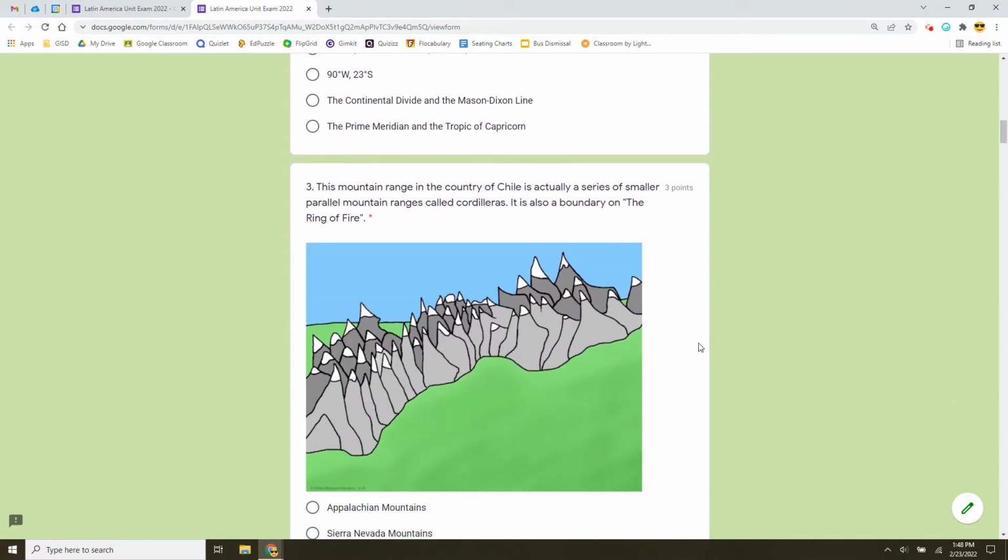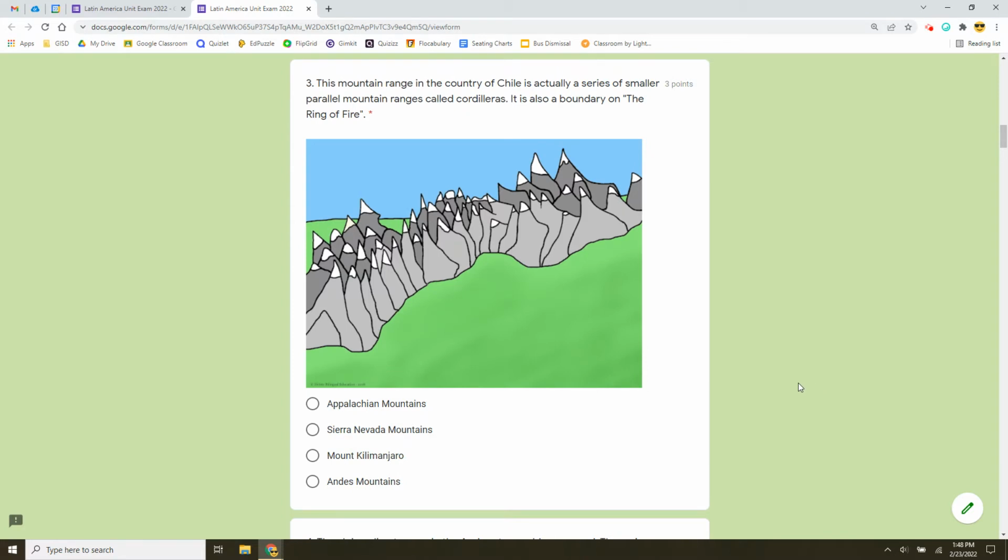Number three, this mountain range in the country of Chile is actually a series of smaller parallel mountain ranges called cordilleras. It is also a boundary on the Ring of Fire. Are these the Appalachian Mountains, the Sierra Nevada Mountains, Mount Kilimanjaro, or the Andes Mountains?